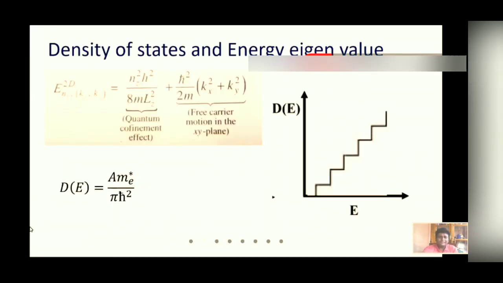So the energy spectrum will be, this is the free carrier motion in 2 dimensions, and due to quantization of the third dimension, along the z axis, this is the quantization effect. That is what we have already shown in the solution of the Schrodinger equation, k equal to n pi by L. So this is the quantization of energy on the z axis. We have also already derived this in quantum mechanics and solid state physics courses, and we can also show that the density of states is independent of energy and shows a discrete step-like pattern.